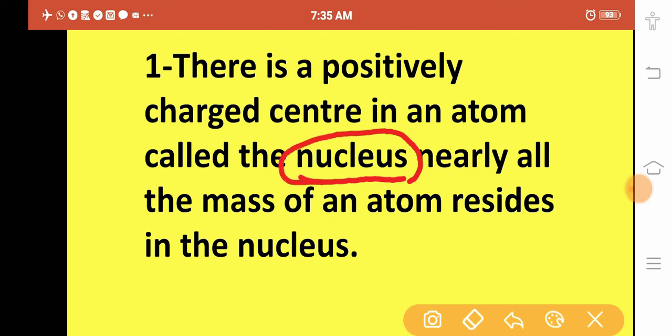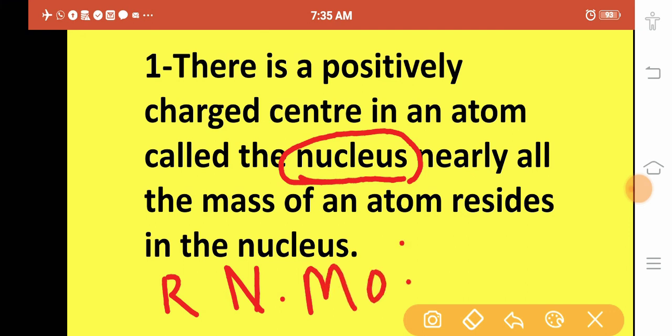Actually, Rutherford gave the information about the nucleus, that is why this model is also known as the Rutherford nuclear model. Understood? Because Rutherford discovered the nucleus. Rutherford was the first scientist who gave the information about the nucleus.